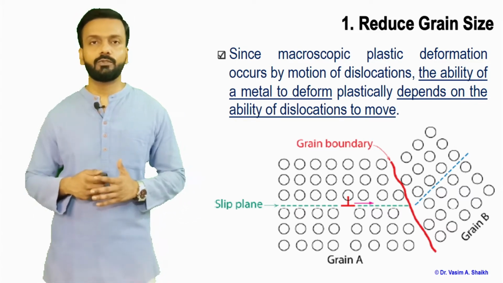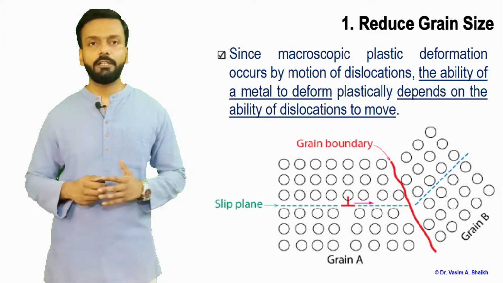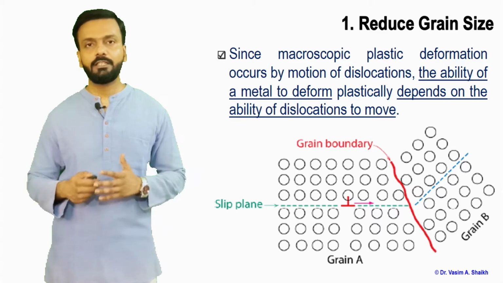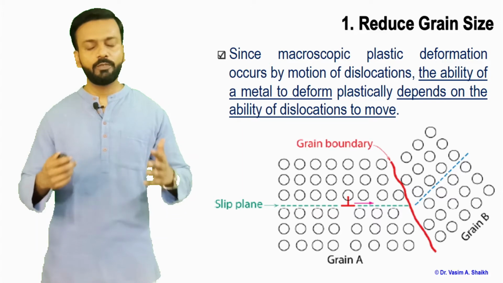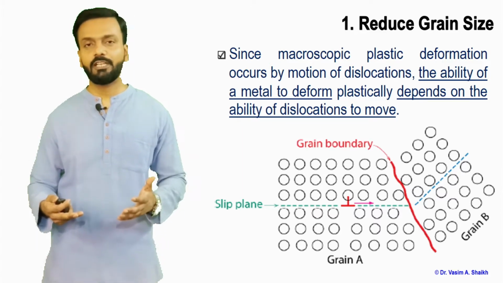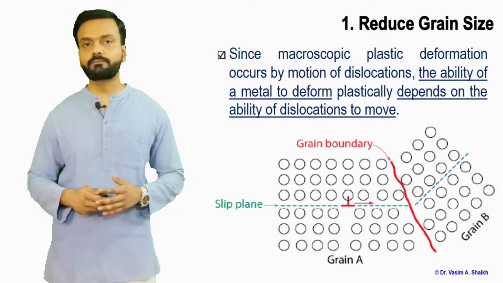Since macroscopic plastic deformation occurs by motion of dislocations, the ability of the metal to deform plastically depends on the ability of the dislocations to move. If dislocations move, deformation happens. If dislocations don't move, there is no deformation.